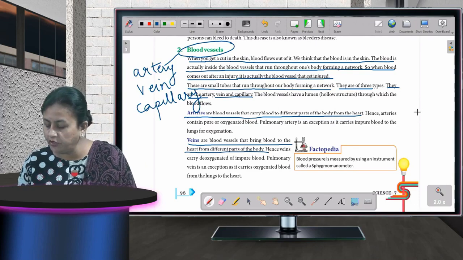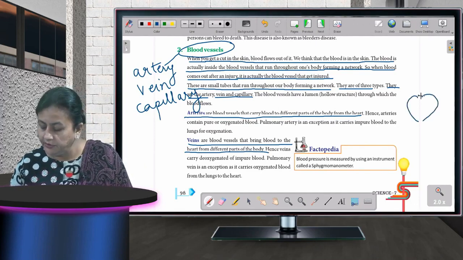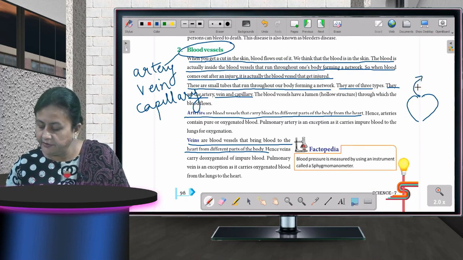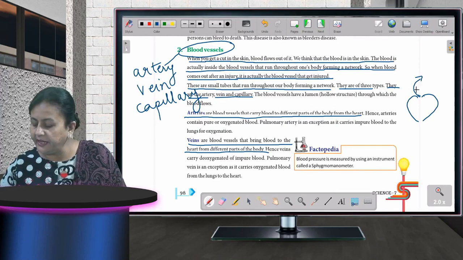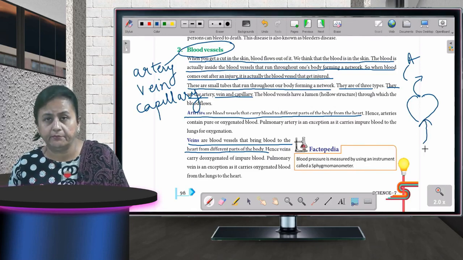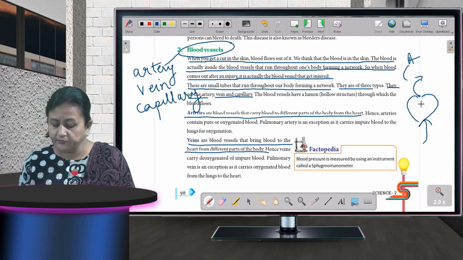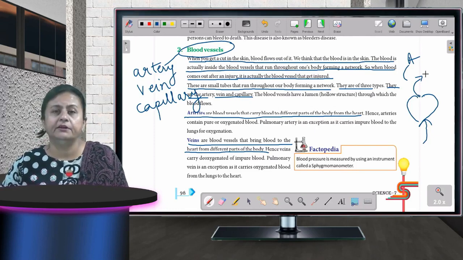Now, see, if I talk about the heart, this is your heart. Arteries are blood vessels that carry blood. They are carrying the blood, so they are arteries. Now, what is the work of veins? They are bringing back the blood. The blood is the impure blood. Here, the pure blood was going out.